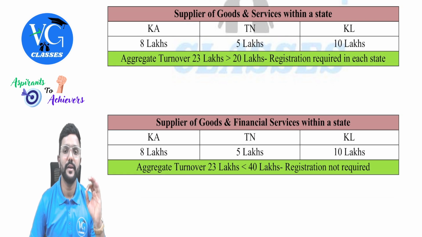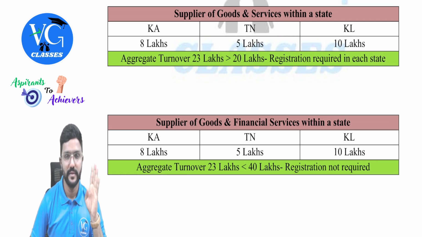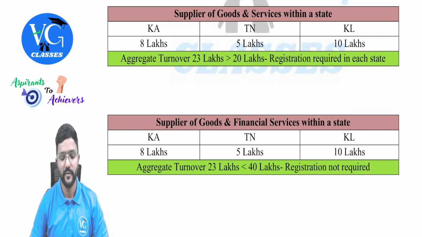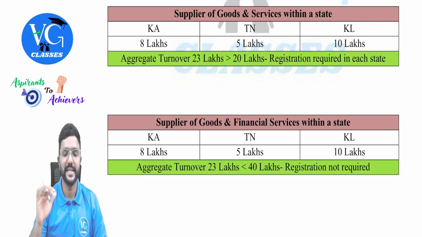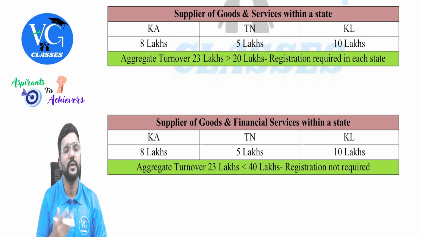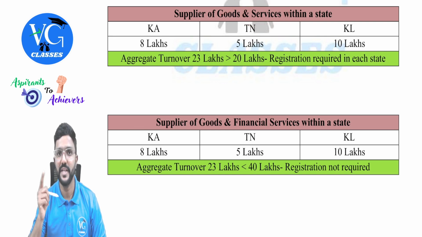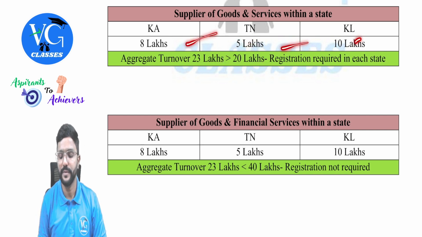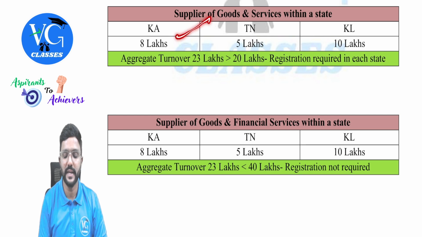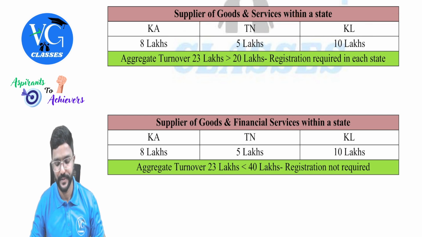Next, supplier of goods and services both within a state. So that means no 40 lakh. Which states? Karnataka, Tamil Nadu, and Kerala. All are normal states. What is the threshold limit applicable for me? 20 lakh. Sir, why not 40 lakh? Because I am also supplying services along with goods. And when they just mention services, don't assume it is financial services. Assume other than financial. So 20 lakh is the limit applicable. Check the aggregate turnover. It is 23 lakh. So 23 is more than 20 lakh. So I should get registered in Karnataka, Tamil Nadu, as well as Kerala, guys.